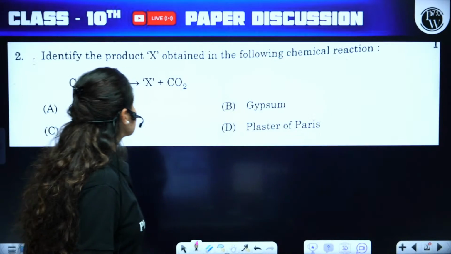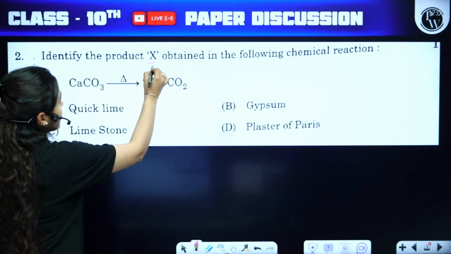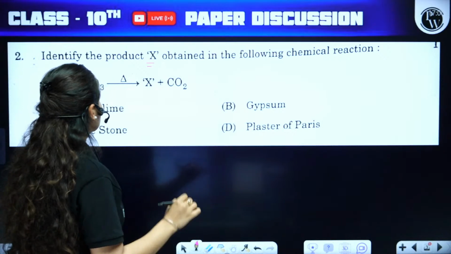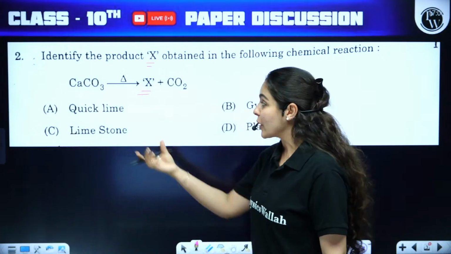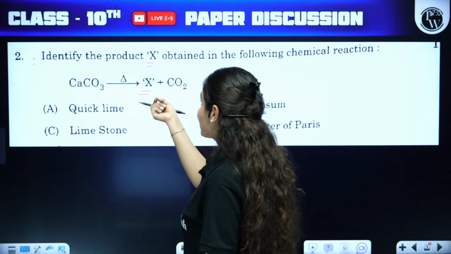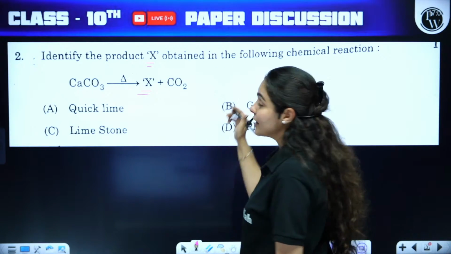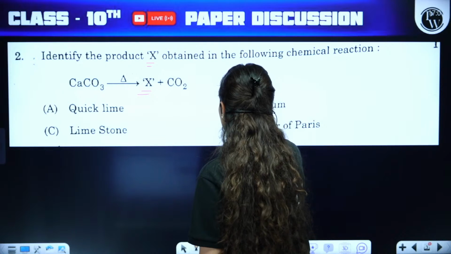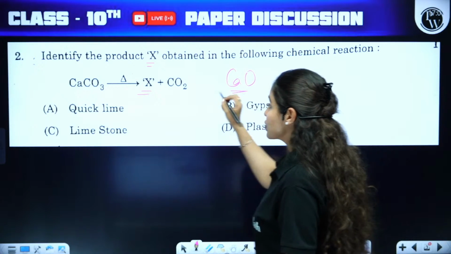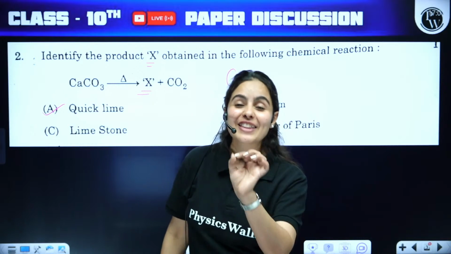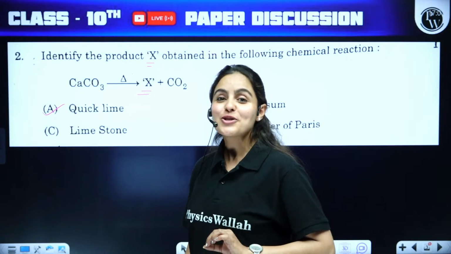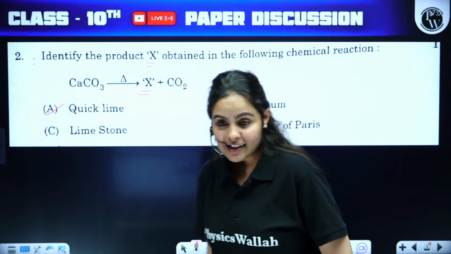Moving on to our second question, identify the product X obtained in the following chemical reaction. As you can see, this is a thermal decomposition reaction where limestone has been heated and provides X plus carbon dioxide. So X here is calcium oxide. And what is the common name of calcium oxide? It is none other than option A, quick lime, which in Hindi we call chuna. Yes, it is A.